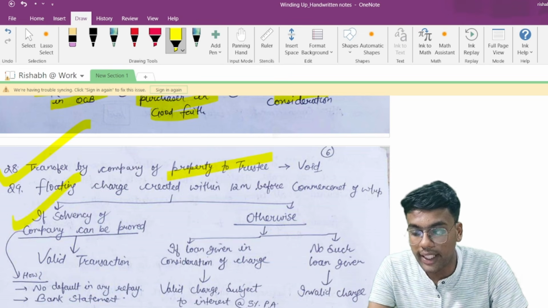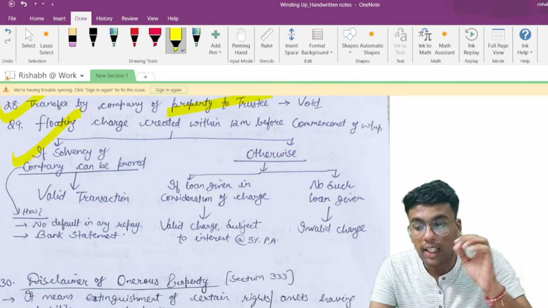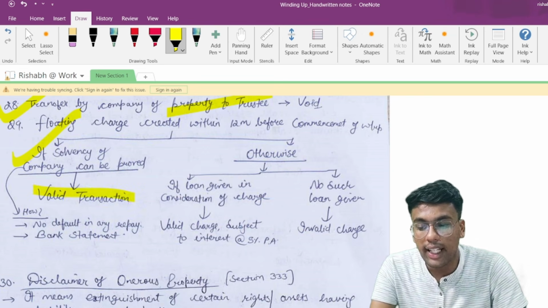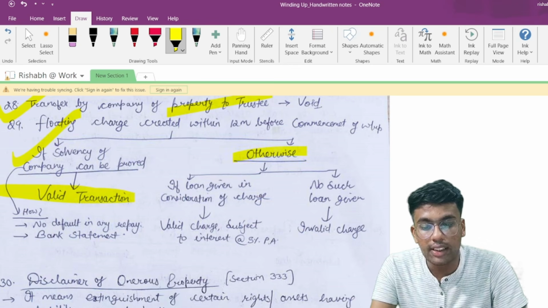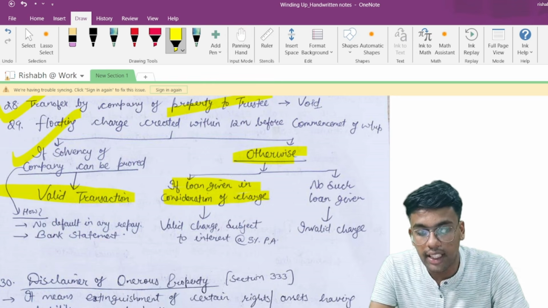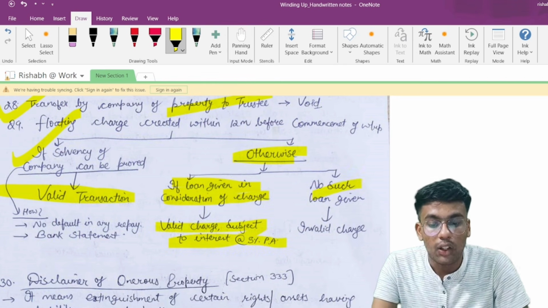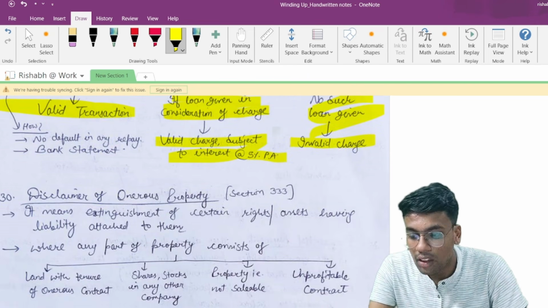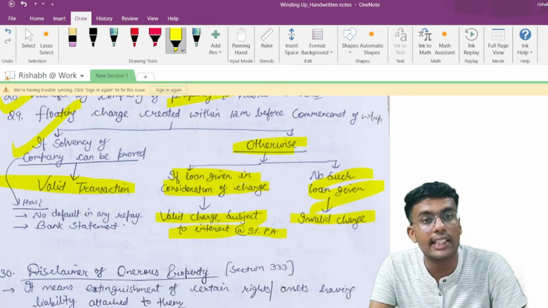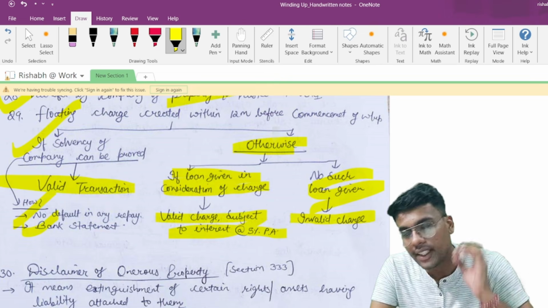Point number 29 talks about a floating charge created within 12 months before the commencement of winding up. That means if the solvency of the company can be proved, then it is a completely valid transaction. But if solvency is not proved, then if a loan is given in consideration of the charge, it is a valid charge subject to interest at a minimum of 5% per annum, and if no such loan is given, then it is an invalid charge. How will you determine whether a company is solvent or not? They should not have defaulted in any repayment, and you can verify this by way of the bank statement.